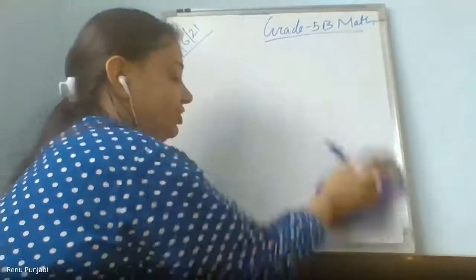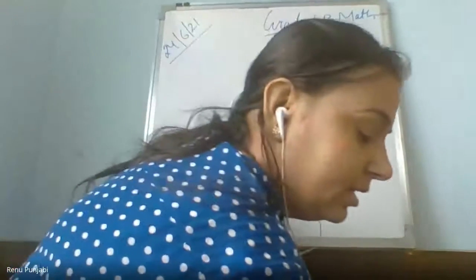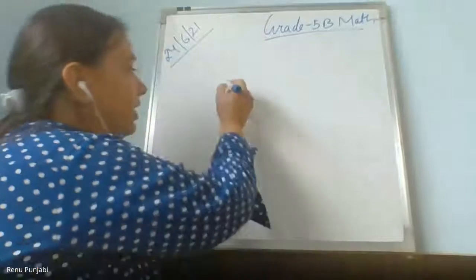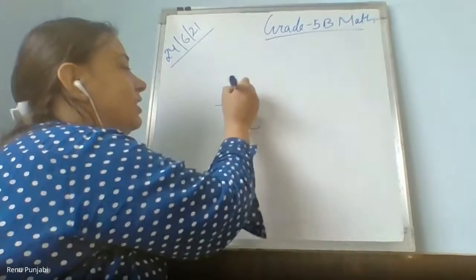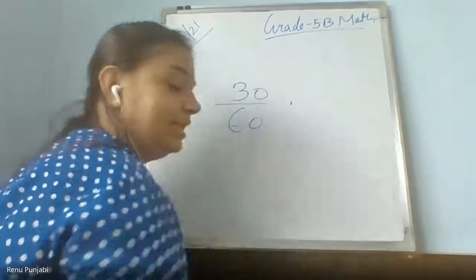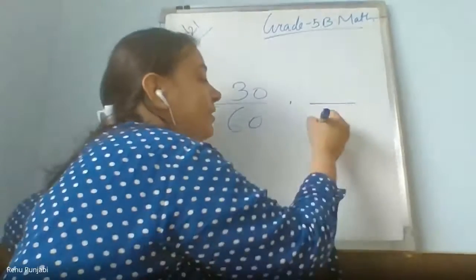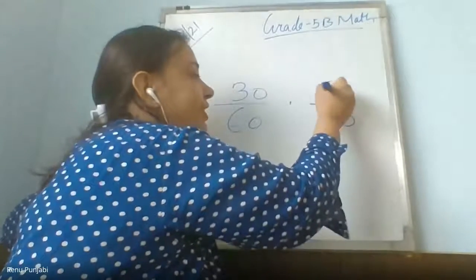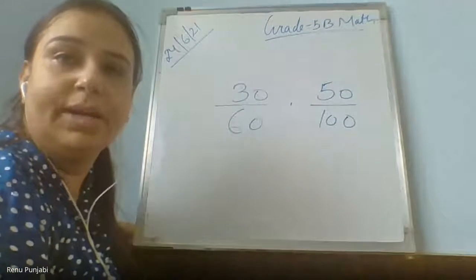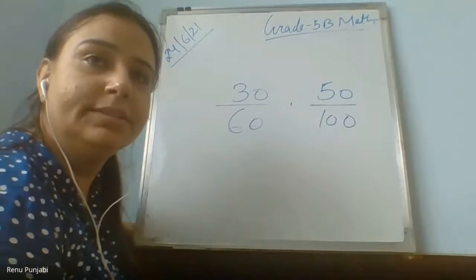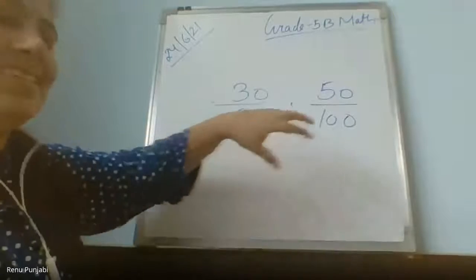Now, next question is, suppose this is given to you. Out of total 60 marks, you got 30. And the next is given out of 100 marks, you got 50. Is there any difference? Is there any fraction which is bigger or lesser or equal? Yes, ma'am, they both are equal because there is only half.